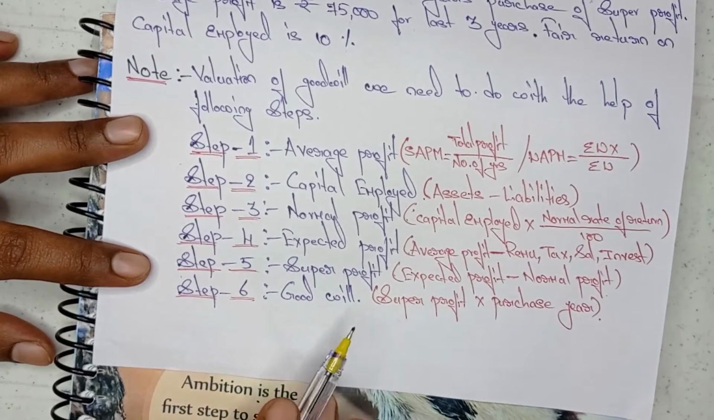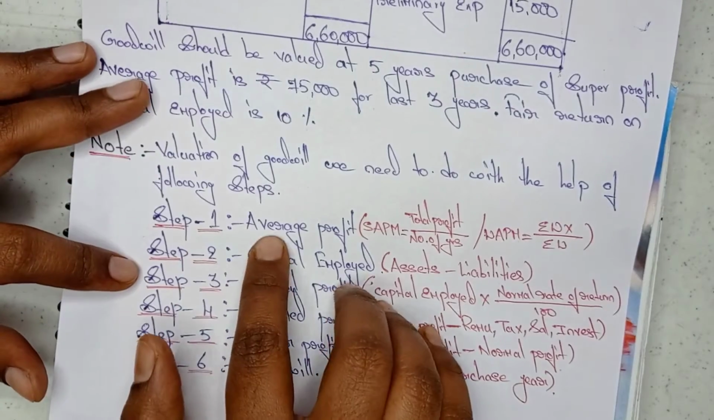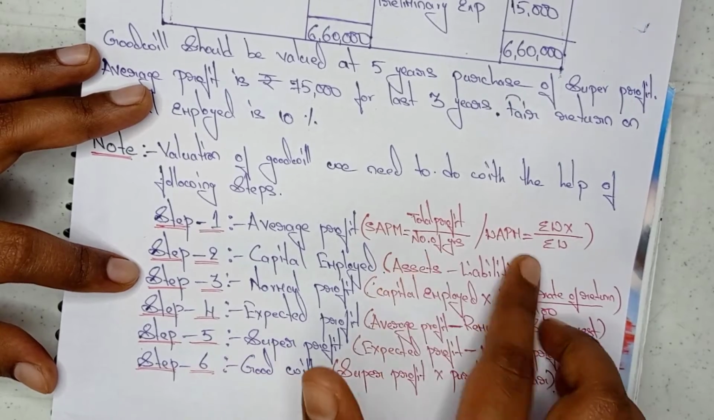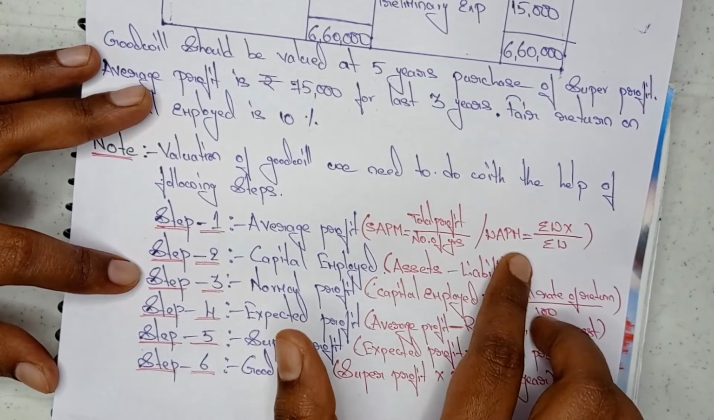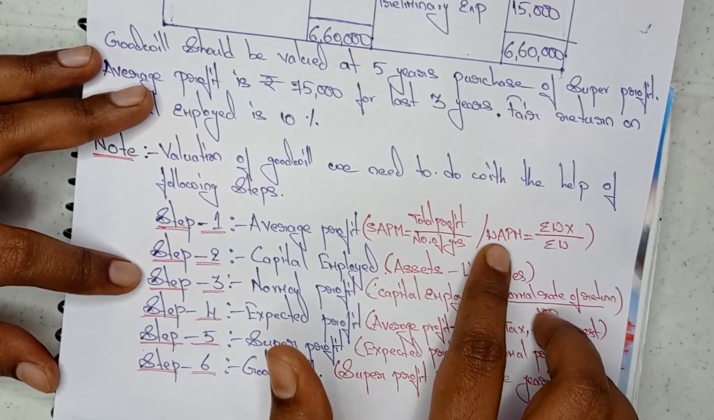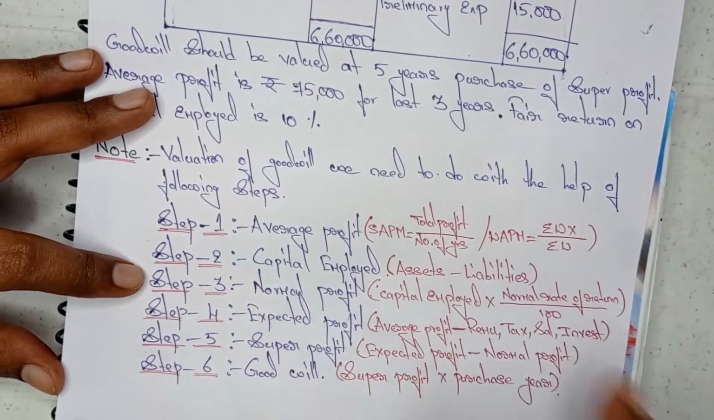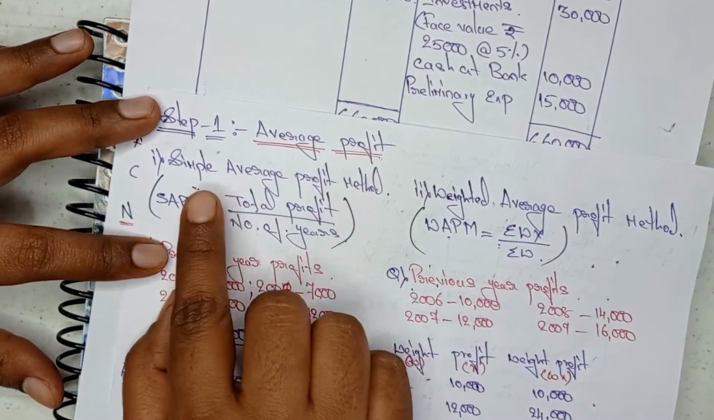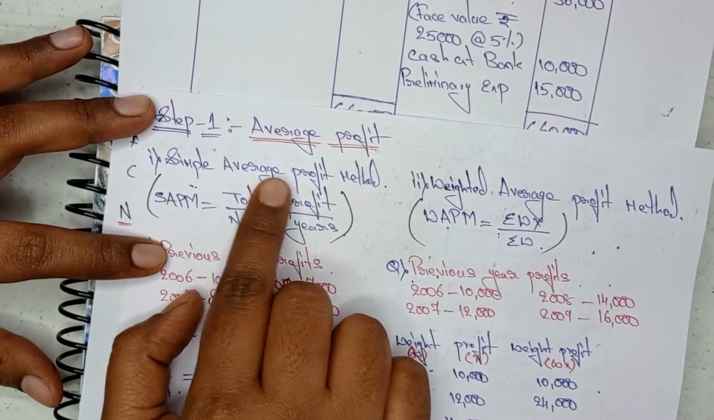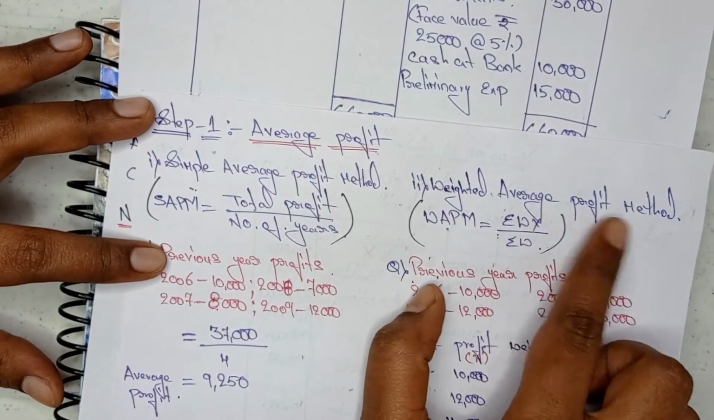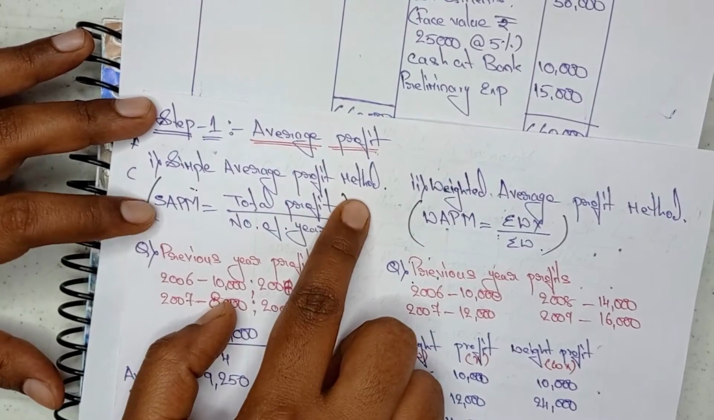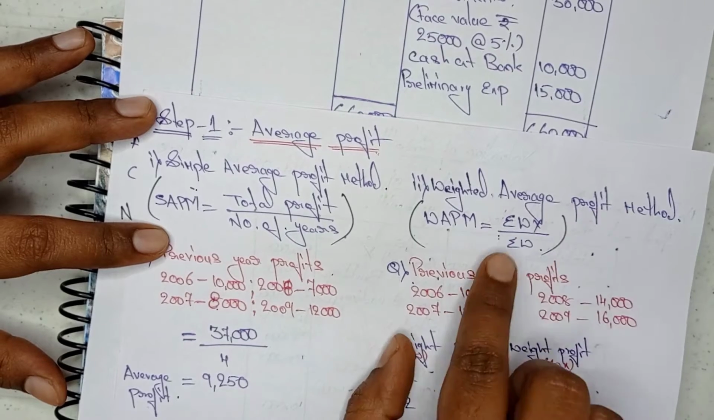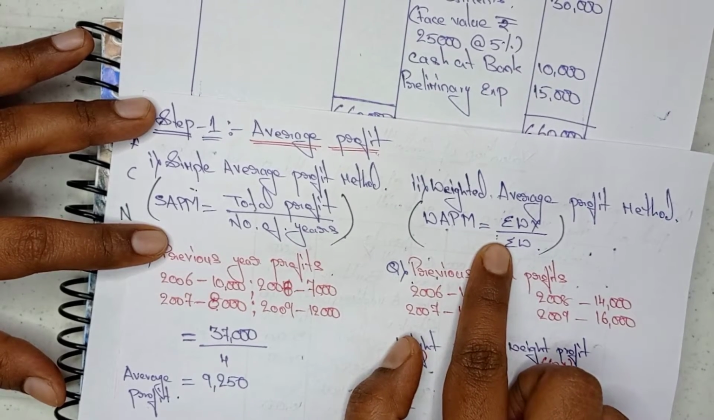So now I am going to do the solution. Just now I said that average profit has 2 formulas. According to the question, we need to apply any one of these formulas. What is the simple average profit method and what is the weighted average profit method, now I am going to explain. To calculate average profit, there are 2 methods. The first is the simple average profit method and the second is the weighted average profit method. The simple average profit method formula is total profit divided by number of years, whereas for the weighted average profit method, the formula is sigma WX divided by sigma W.